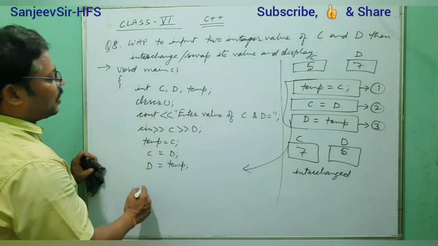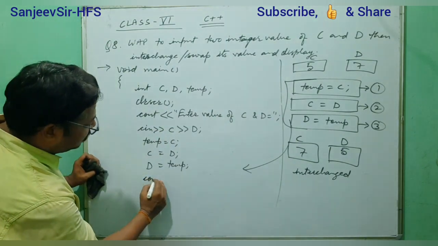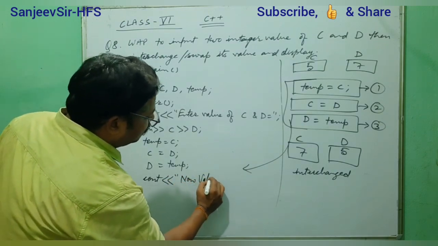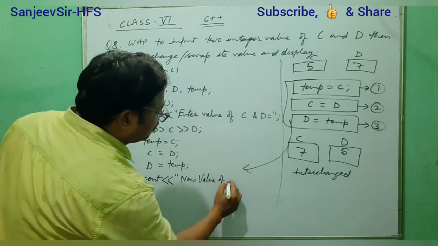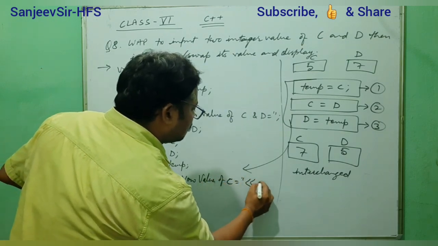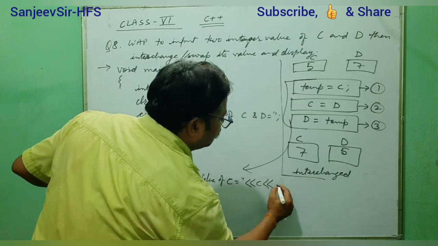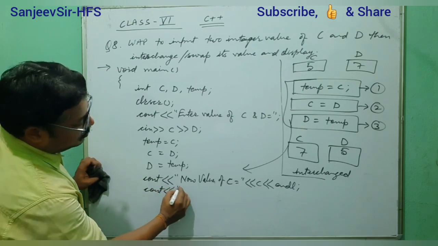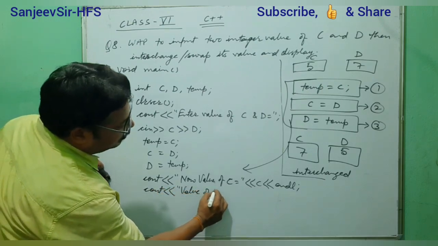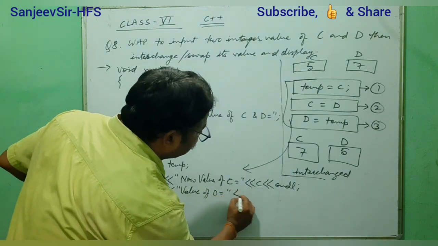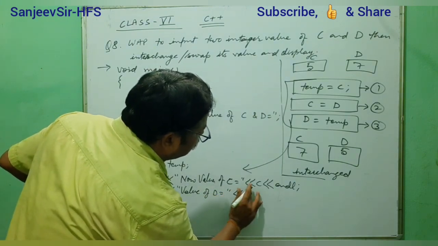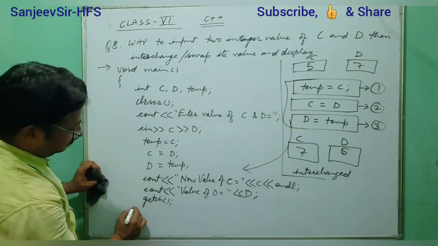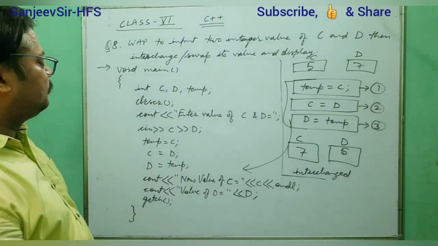After that we will display the final result. That means here we will write cout: now value of C is equal to, and cout: value of D is equal to. And here, program over.